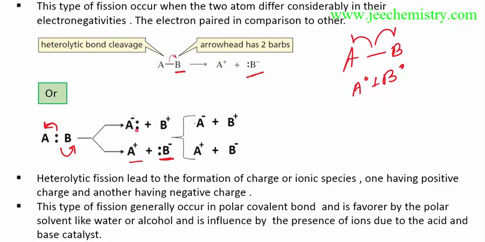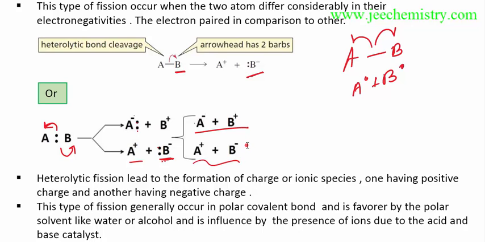If the negative charge is shown, there is no need to show the pair of electrons. We can simply write it in this format. It is not necessary to show these electrons; only for understanding purposes am I showing the dots for the pair of electrons. Understand that this pair goes to A, and this goes to B. If B is more electronegative, the pair goes to B. If A is more electronegative, the pair goes to A.